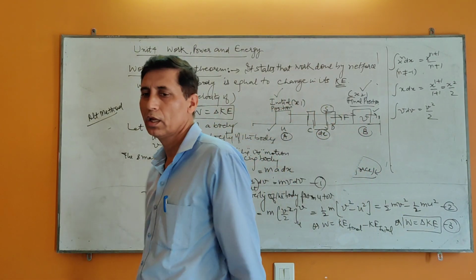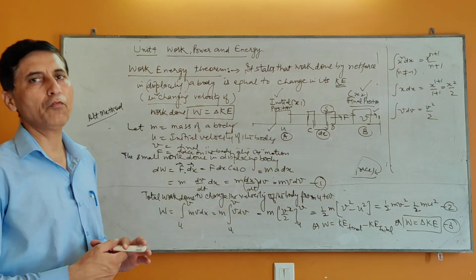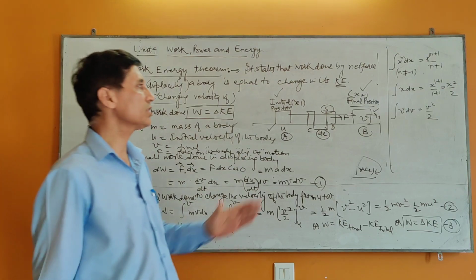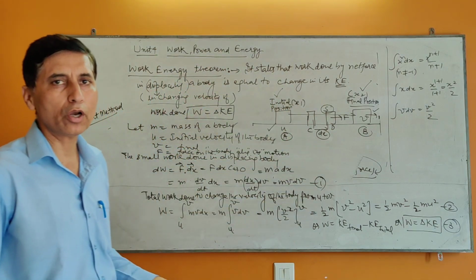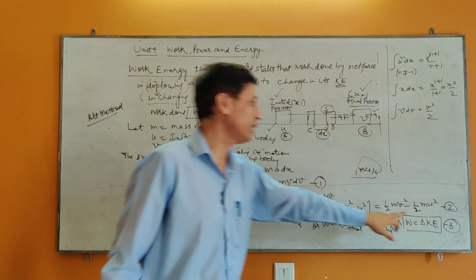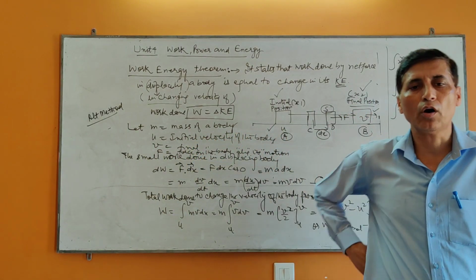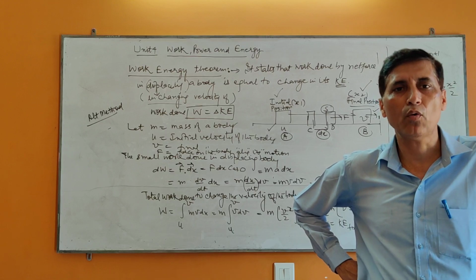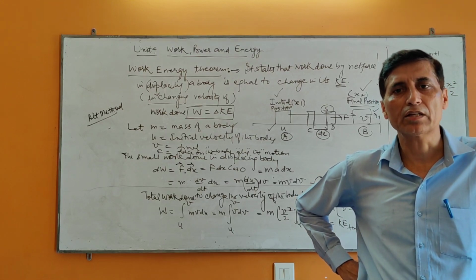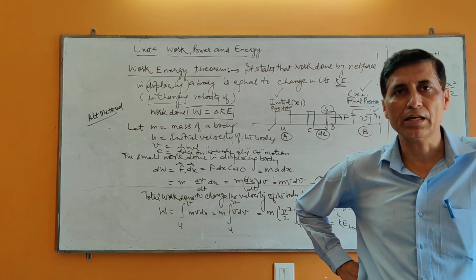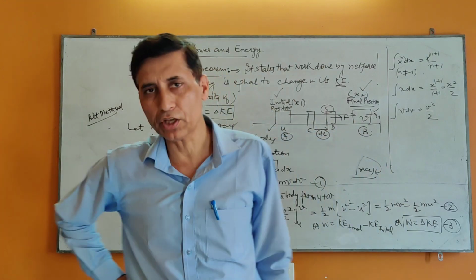So work done to change the velocity of the body or in displacing a body from one to another place, or changing speed from u to v, from v1 to v2, is equal to change in its kinetic energy. So we have got another formula for work done which can be found by changing kinetic energy of the body. That's why it is called work energy theorem. इसको हम work energy theorem कहते हैं. And children, इसका application बताते हैं.